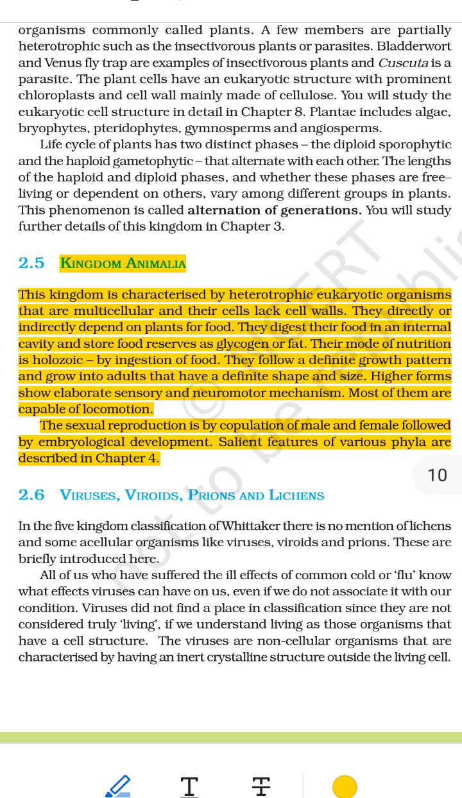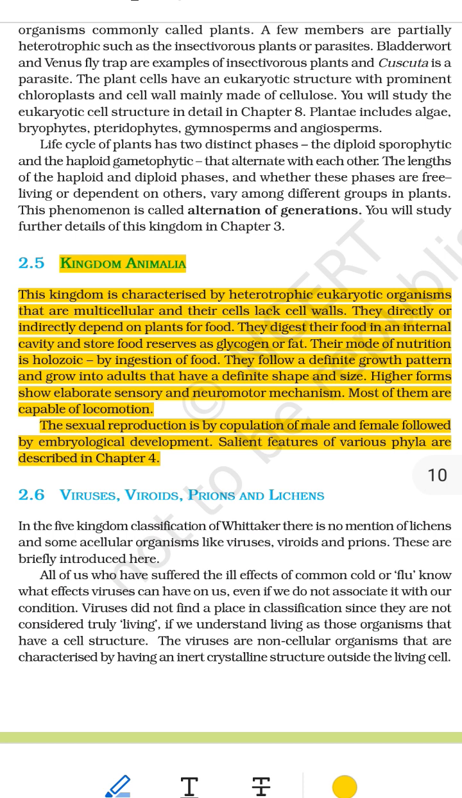5. They follow a definite growth pattern and grow into adults that have a definite shape and size. Meaning, animals start as babies, then grow. They don't change randomly. They follow a step-by-step pattern. Every species has a final shape and size as an adult. Example, a puppy becomes a dog, not a cat. A tadpole becomes a frog, not a fish.